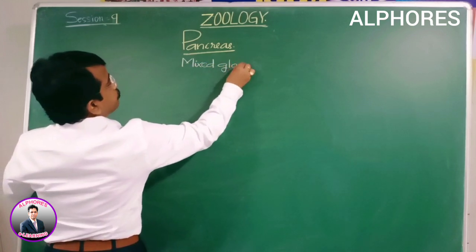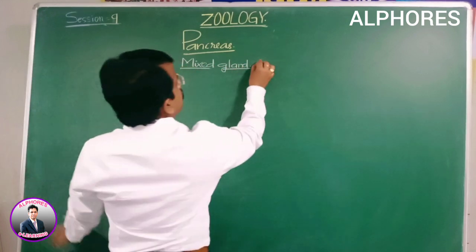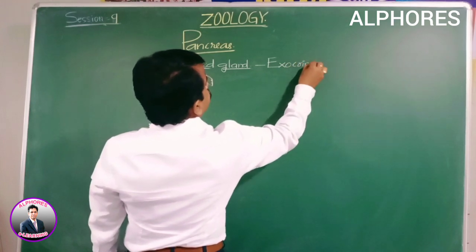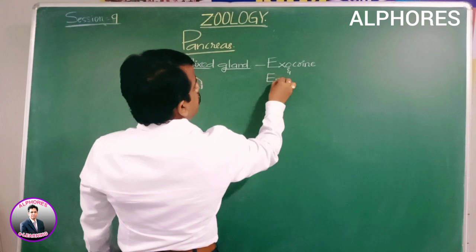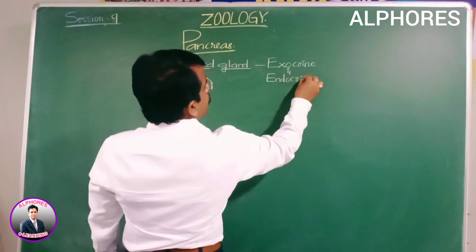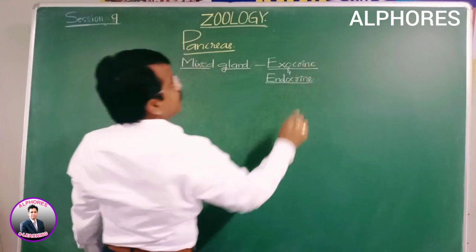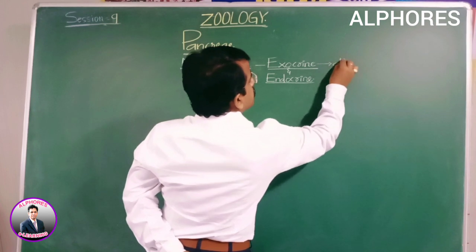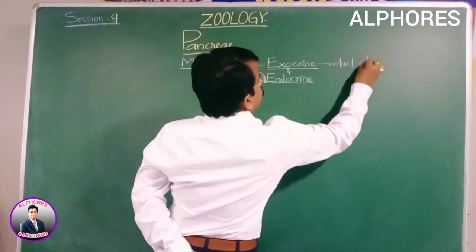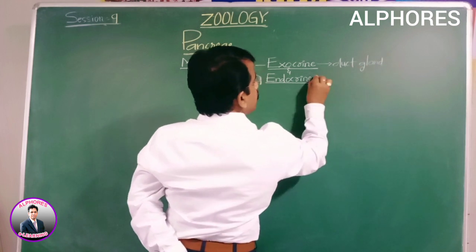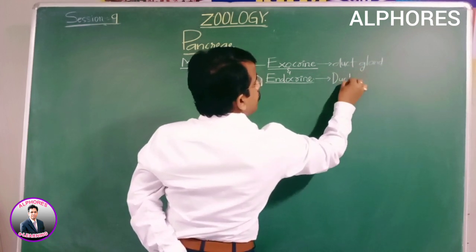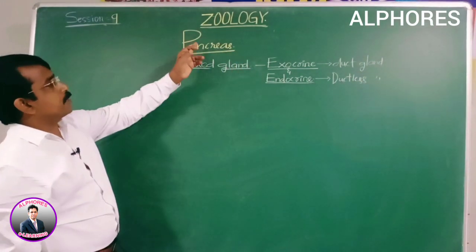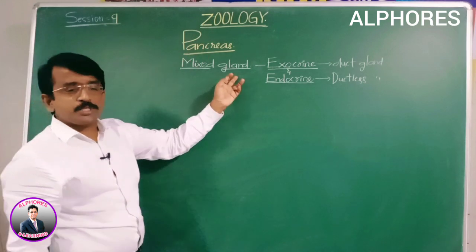It is both exocrine and endocrine. We discuss both exocrine and endocrine. Exocrine is the duct gland, whereas endocrine is the ductless gland. This is why the pancreas is considered to be the mixed gland.